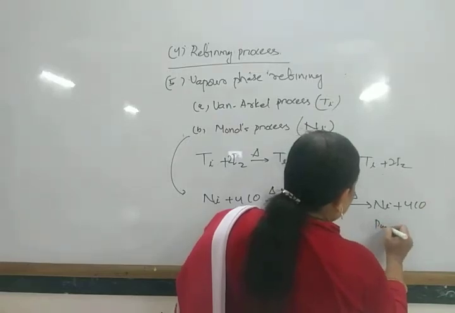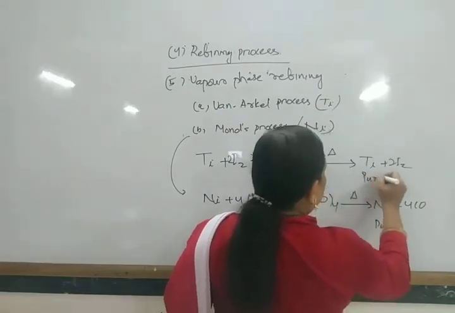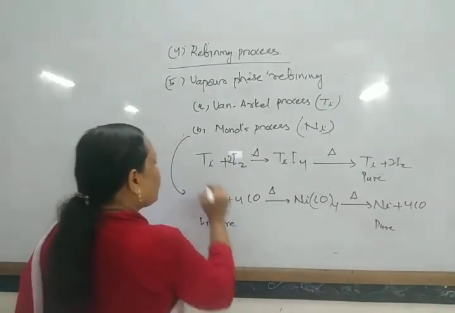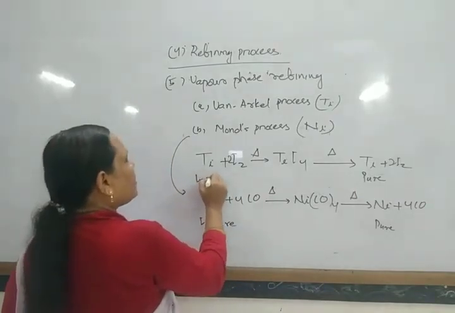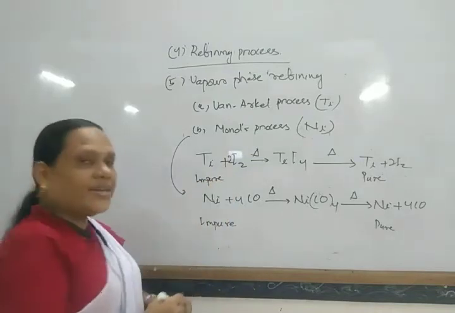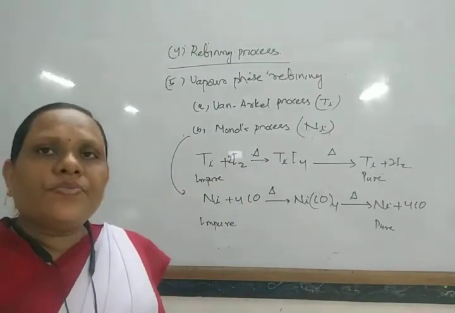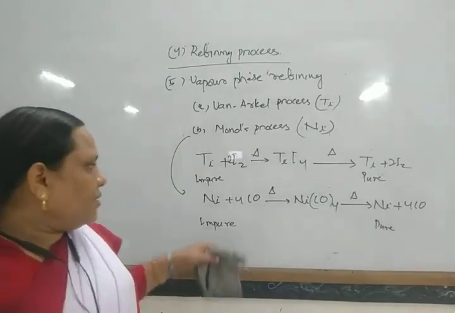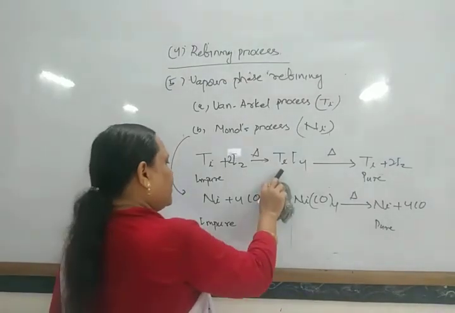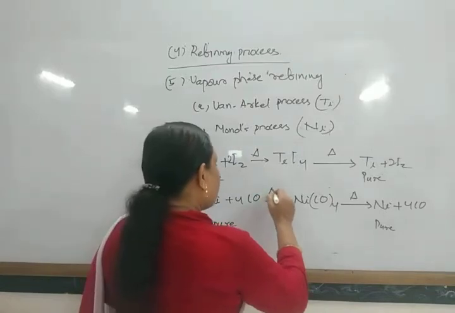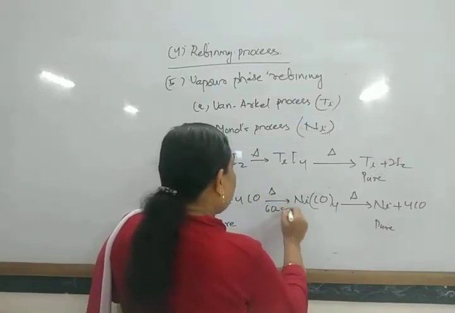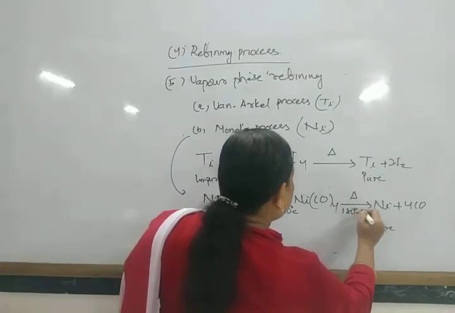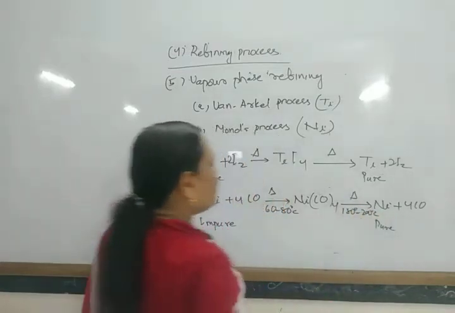So this is in pure form, and this is impure nickel, and this is impure titanium. The temperature maintained here is generally 60 to 80 degrees Celsius, and here 180 to 200 degrees Celsius.